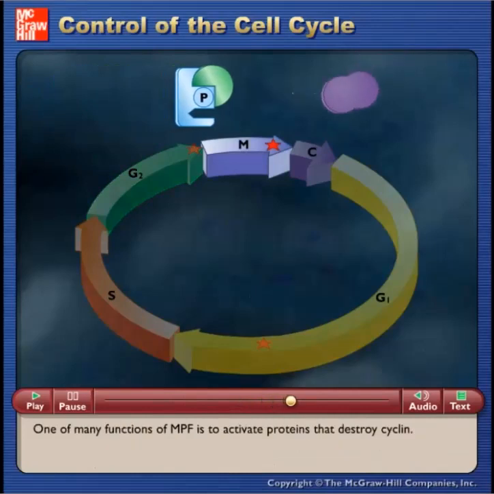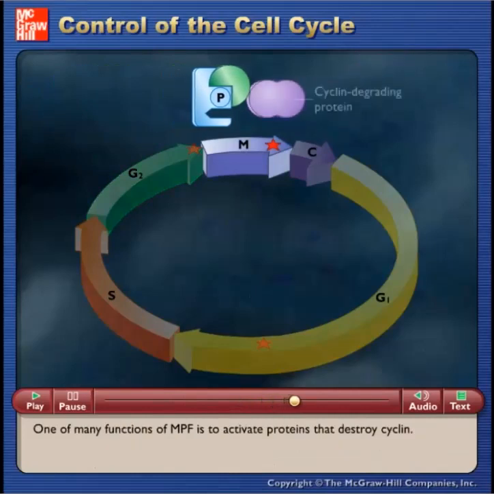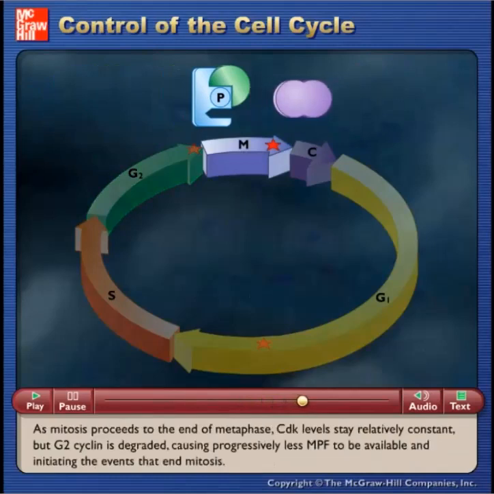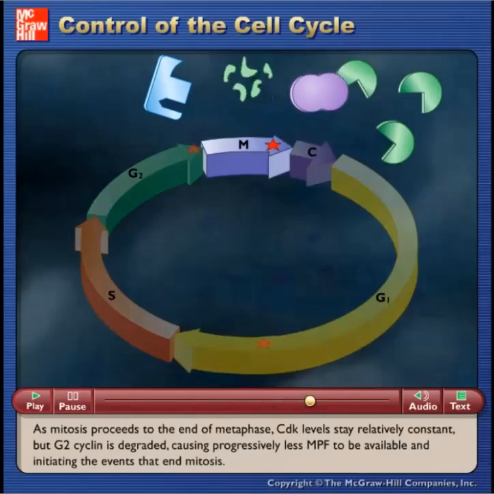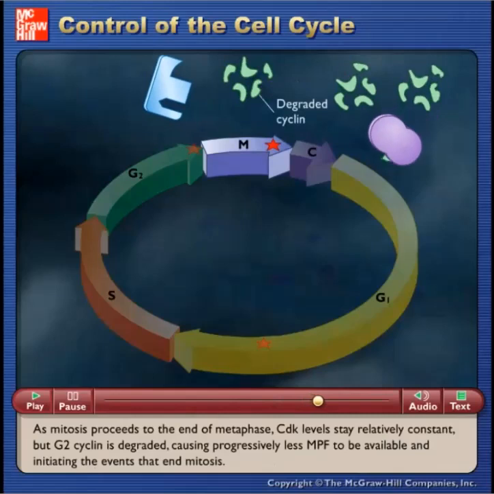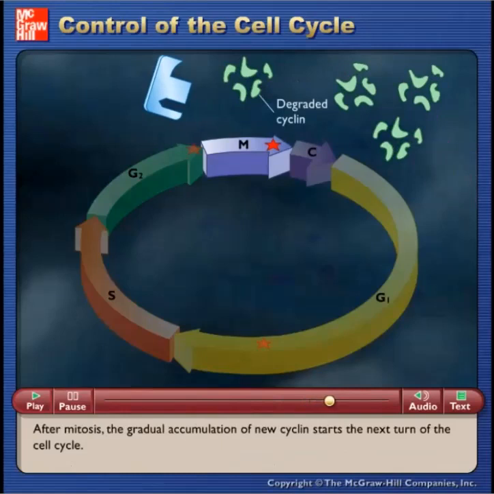One of many functions of MPF is to activate proteins that destroy cyclin. As mitosis proceeds to the end of metaphase, CDK levels stay relatively constant, but G2 cyclin is degraded, causing progressively less MPF to be available and initiating the events that end mitosis. After mitosis, the gradual accumulation of new cyclin starts the next turn of the cell cycle.